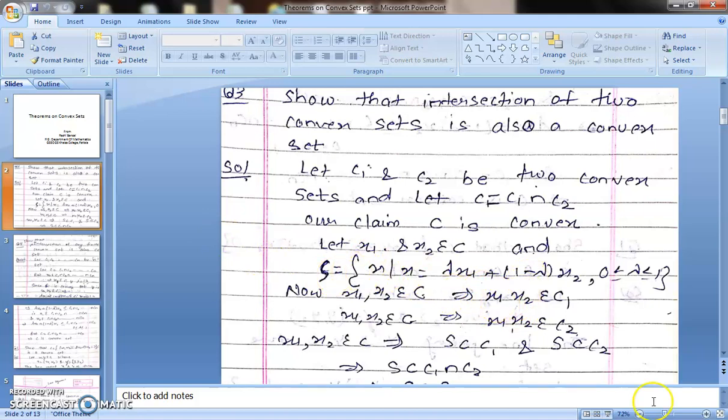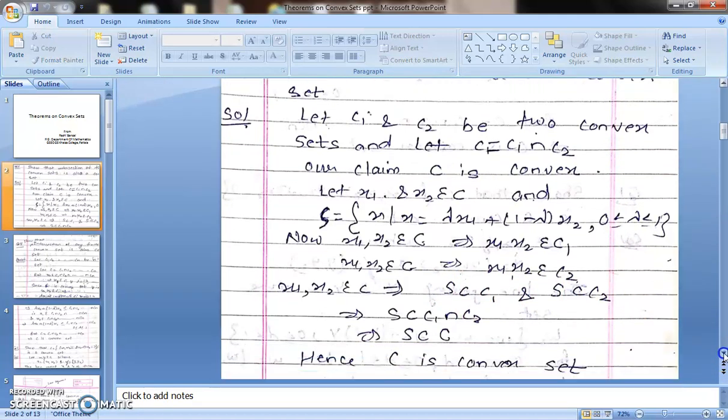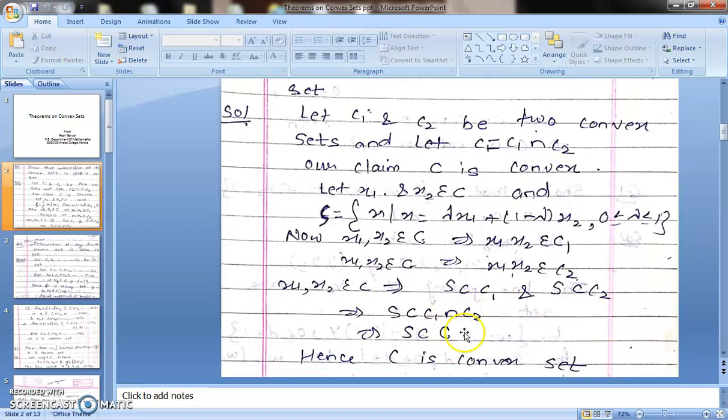So S will be a subset of C1. Why? Because C1 is a convex set, the line segment joining these two points will also belong to C1. Similarly, as C2 is a convex set, S will be a subset of C2. That is, if x1, x2 belong to C, we have S subset of C1 and S subset of C2. As S is a subset of C1 and C2, S will be a subset of their intersection also.